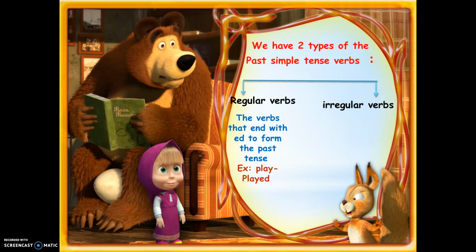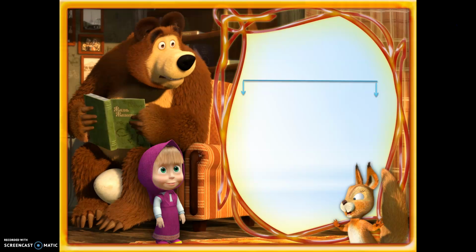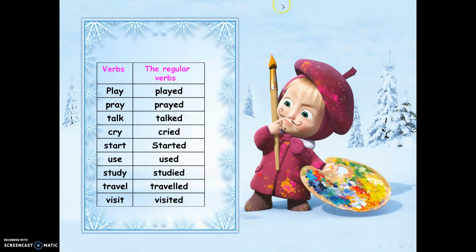What about the irregular verbs? The irregular verbs are the verbs that do not take the ed ending for the past tense. For example, go, went, swim, swam, speak, spoke, write, wrote. Okay, so we have play, played, pray, prayed, talk, talked, cry, cried, start, started, use, used, study, studied, travel, traveled, visit, visited.